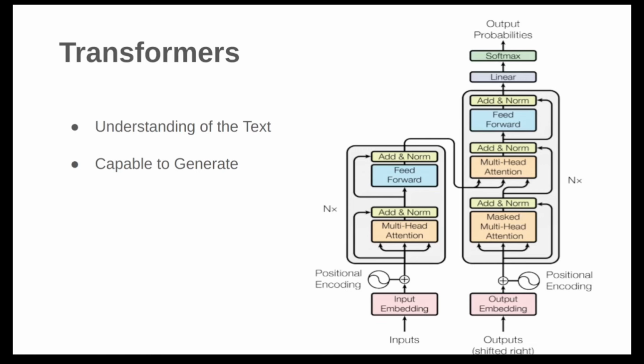But you might be wondering, did we already have models that could do this? Yes, we did have deep learning models like RNNs that could generate things, but they had some flaws. Okay, so we understand the use of this. Let's understand why we are using transformers instead of RNNs or other deep learning models.